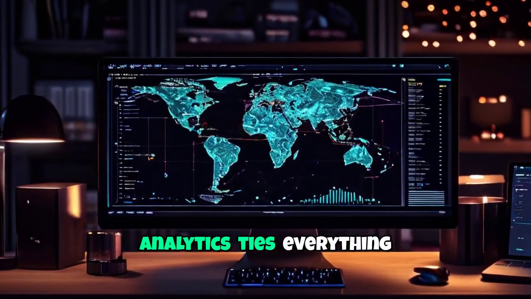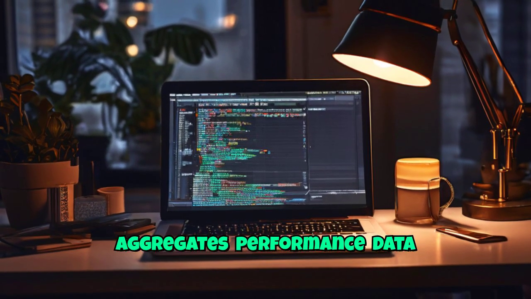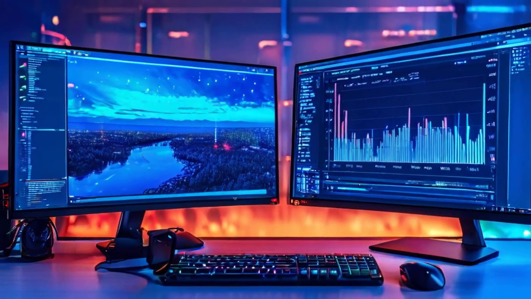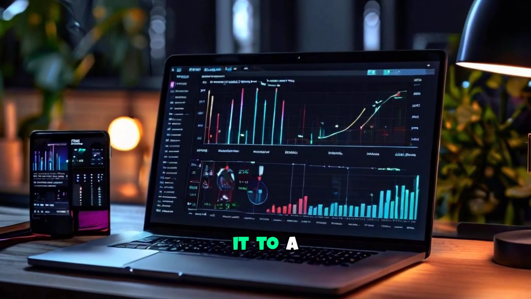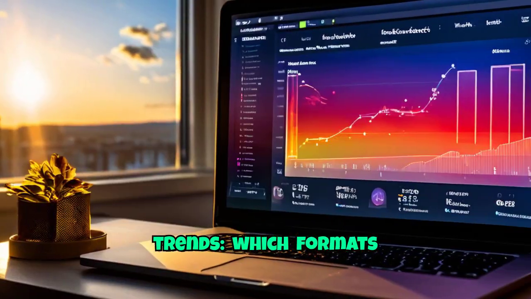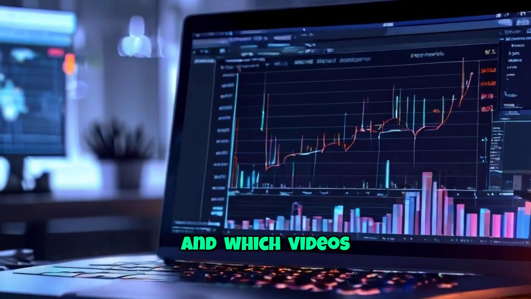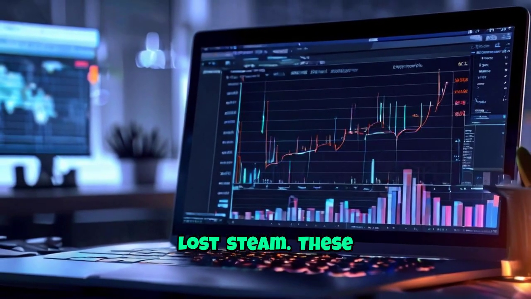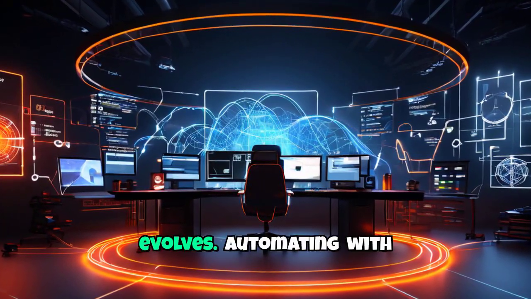Finally, analytics ties everything together. Weekly, n8n aggregates performance data from YouTube, TikTok, and our website, compiles a one-page report, and posts it to a private Slack channel. The report highlights trends: which formats performed best, which topics gained traction, and which videos lost steam. These insights feed back into the idea capture workflow so the system learns and evolves.